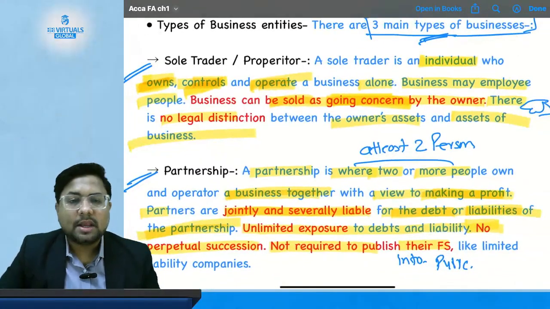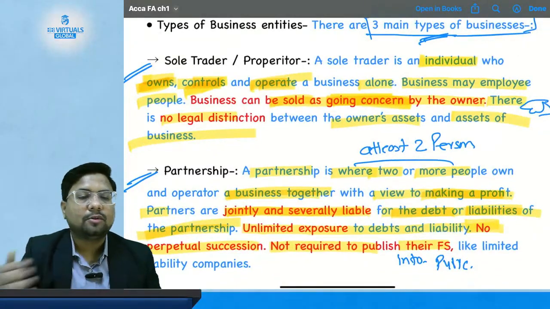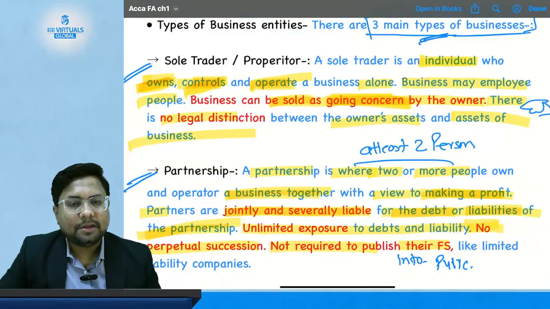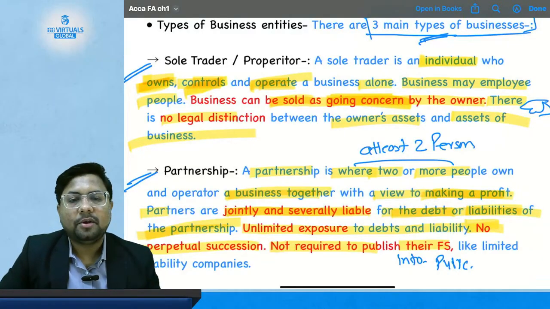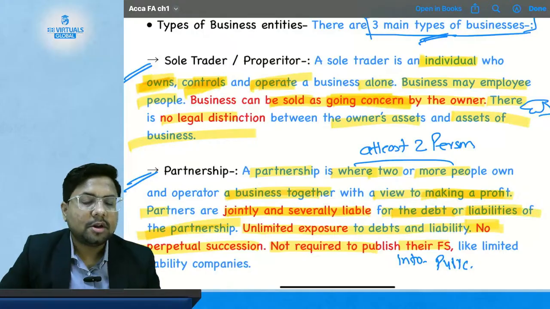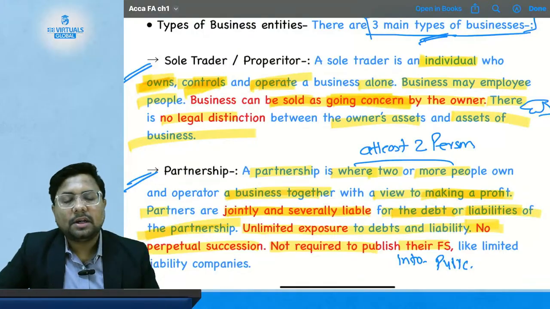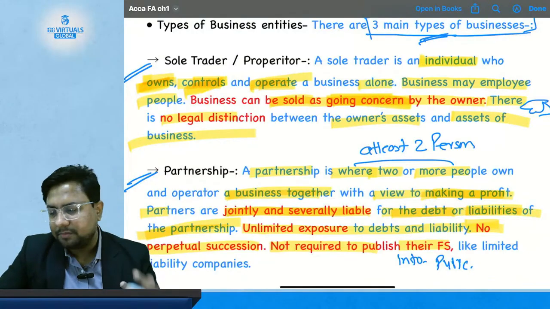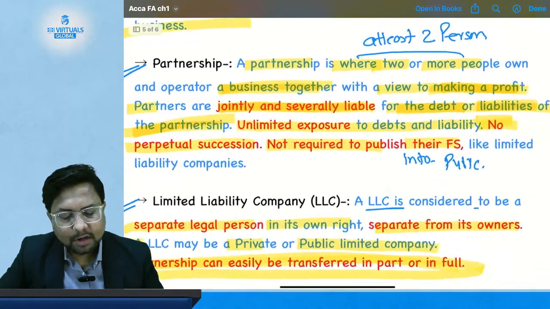So if the business has some liability, his personal assets can also be used to pay back that liability. Hence it becomes the unlimited liability of the sole proprietor or sole trader. There is no legal distinction between his personal asset and his business asset. Then we have studied the partnership firm.